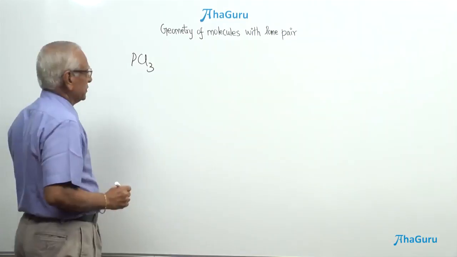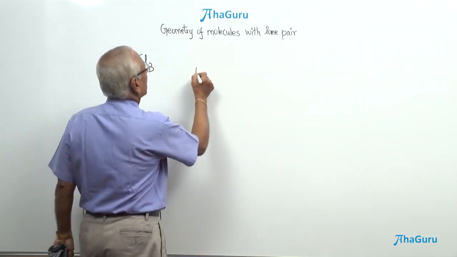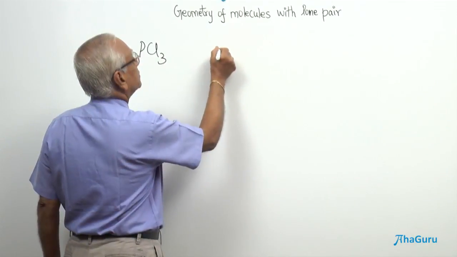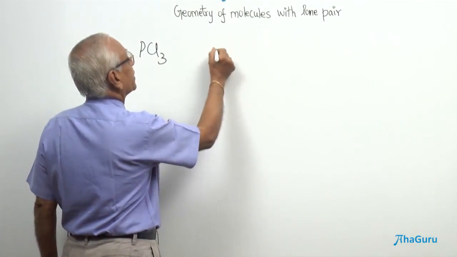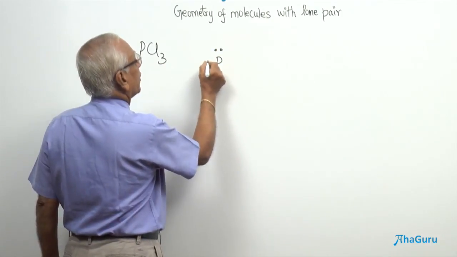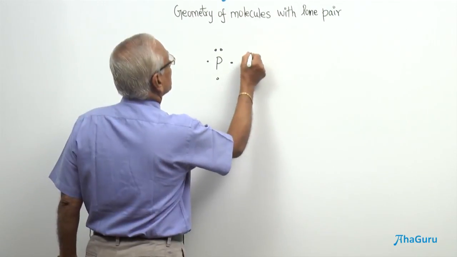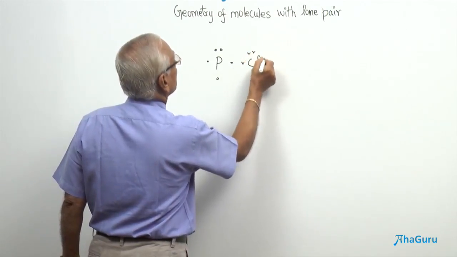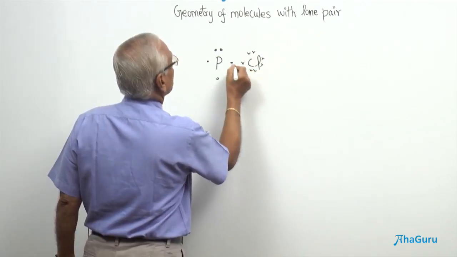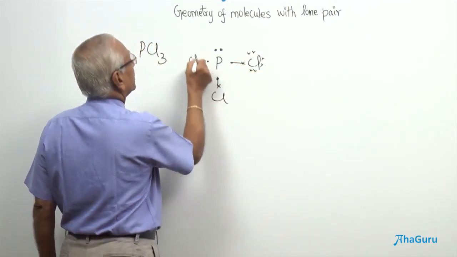PCl3, phosphorus trichloride, has got 3 bond pairs. Now, you should start with the electron dot formula. Phosphorus has 5 electrons. Chlorine has got 7 electrons, and each chlorine is going to share.